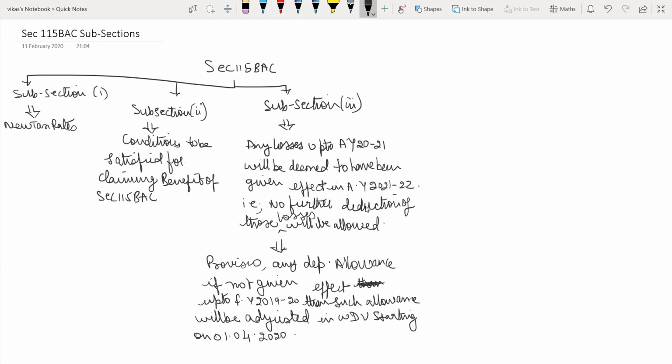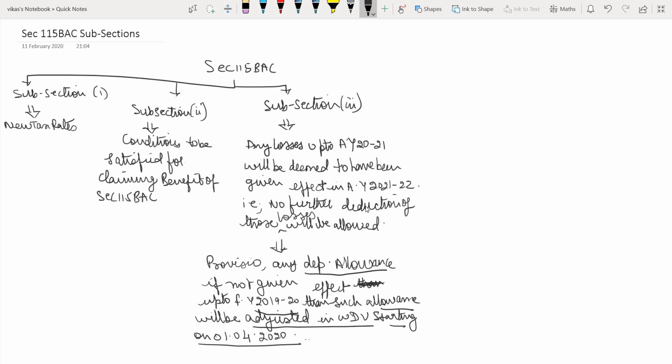Any depreciation allowance, if not given effect up till financial year 2019-20, shall be adjusted in the WDV starting 1/4/2020.